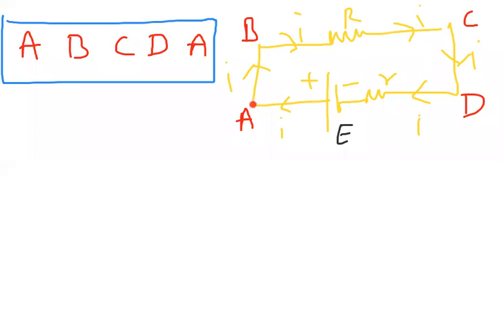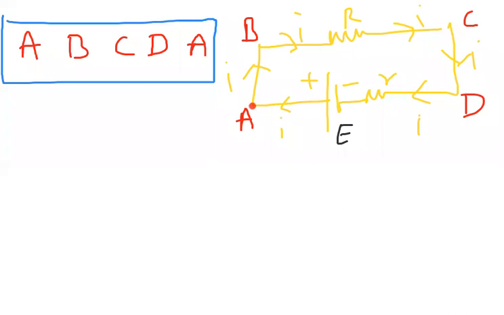Suppose you are starting from A. There is no rule that we have to start from A. We move from A to B, then B to C, then C to D, and finally D to A. This is one closed loop: from where we start, we come back to the same point.